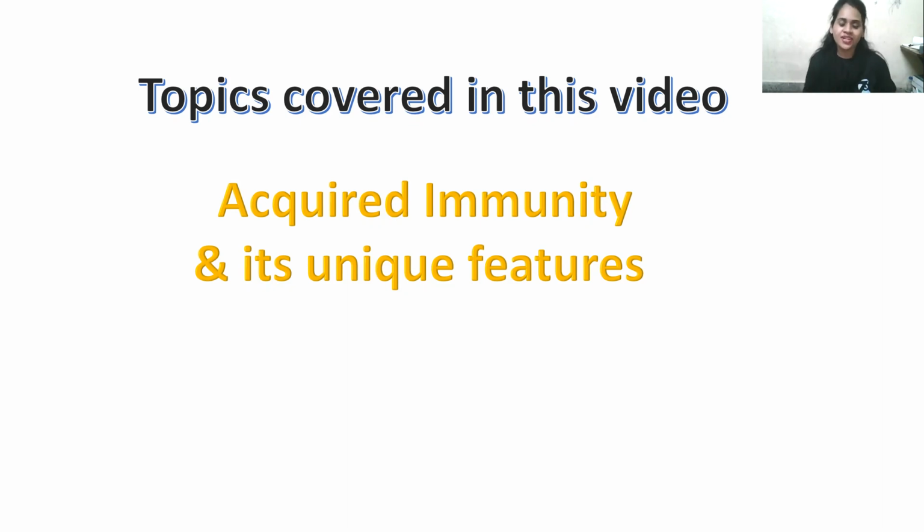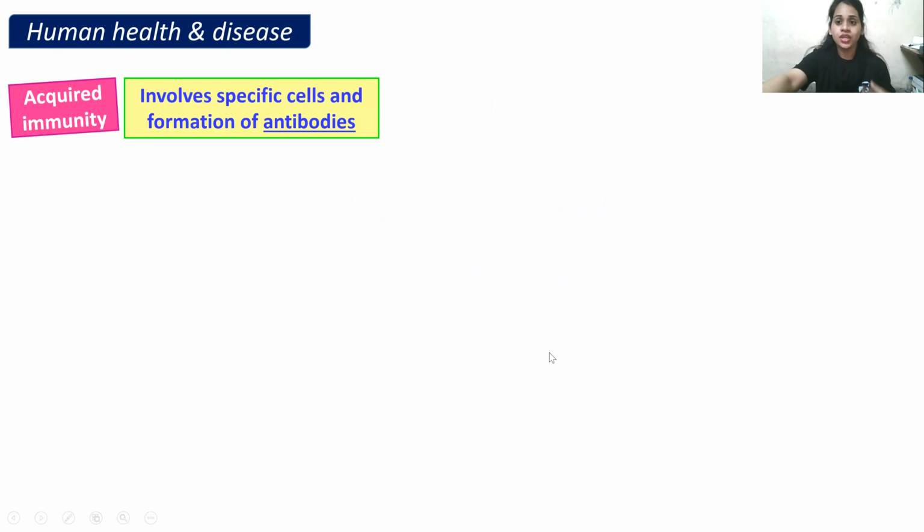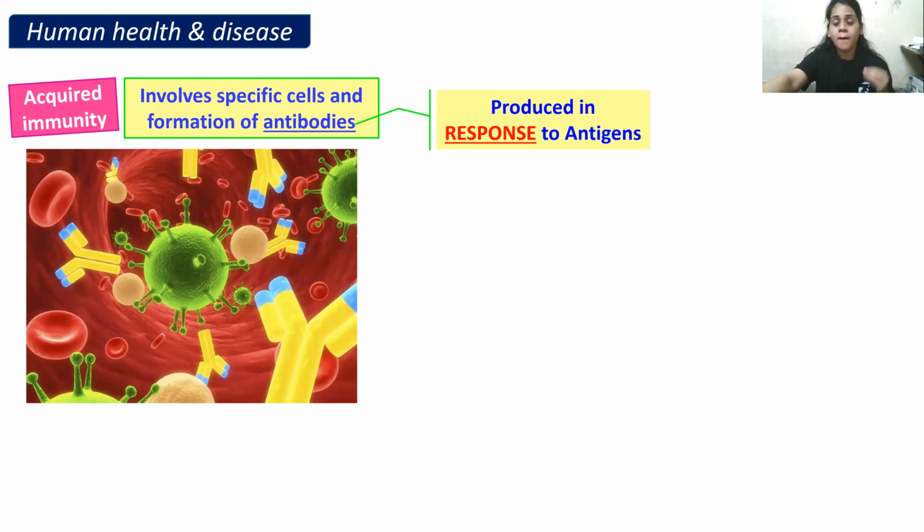Without wasting time, let's talk about acquired immunity. Acquired immunity is an immunity which develops after birth. I have talked about this in the previous video. Acquired immunity involves specific cells and the formation of antibodies, because it is produced in response to an antigen. Whenever an antigen goes inside our body, the cells of our immune system get activated, and they produce protective chemicals called antibodies.